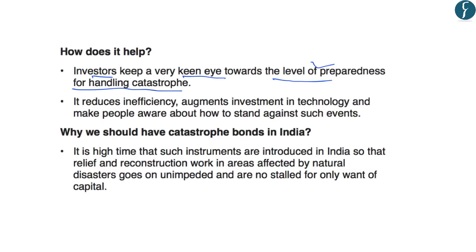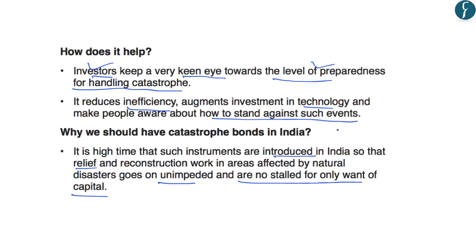And due to this, it reduces the inefficiency and augments investment in the technology and makes the people aware about how to stand against such events. So in short, it develops the interest of an investor in the level of preparedness against a disaster. And finally, the author says that it is high time that such instruments are introduced in India so that the relief and reconstruction work in areas affected by natural disaster goes on unimpeded and is not stalled for want of capital.